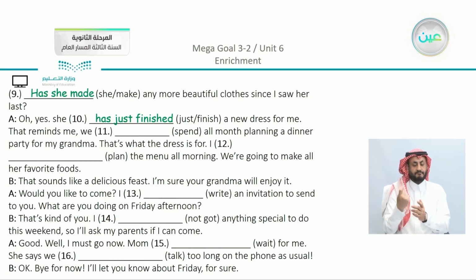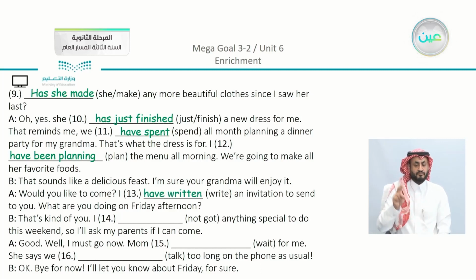That reminds me, we spend all month planning a dinner. We have here have spent. That's what the dress is for. We have here blank, planned the menu all morning. We have been planning the menu all morning. Would you like to come? I write an invitation to send. We can say here that we have written an invitation to send to you.